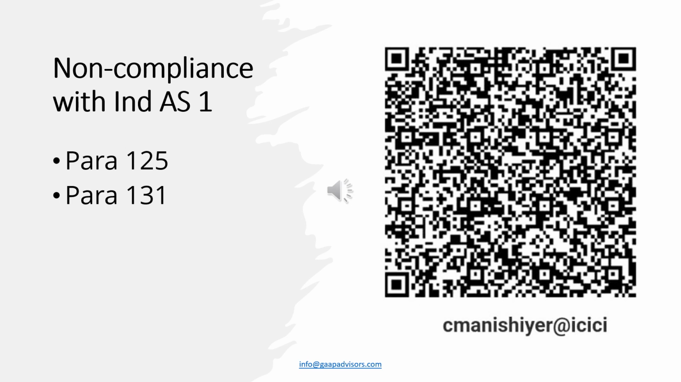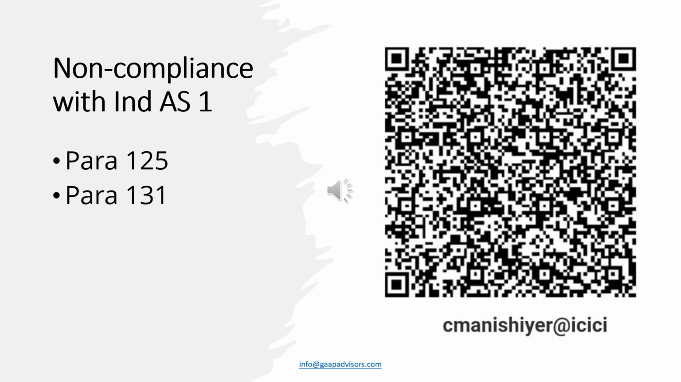Para 125 of Ind AS 1 requires disclosures of major sources of estimation uncertainty. It states that in respect of assets and liabilities that have a significant risk of material adjustment within the next financial year, the notes shall include details of 1. Their nature and their carrying amount as at the end of the reporting period. Para 131 of Ind AS 1 explains that the disclosure of the carrying amount of the asset or liability affected by the assumption is required in all cases.